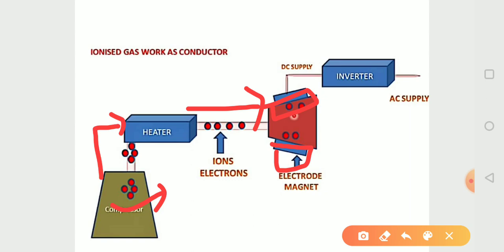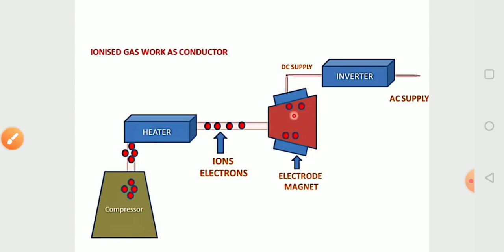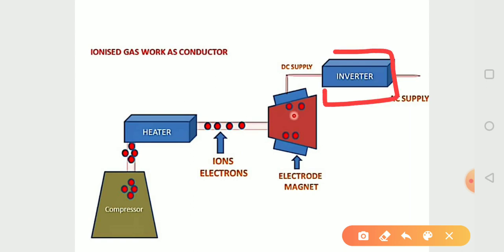When the ions come from the heater, they go to their respective electrodes. After that, electricity will be generated, and then it is converted into AC power by the inverter, because the MHD generator produces DC power. Now we convert it into AC power by the use of an inverter.